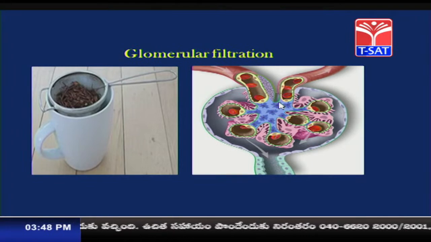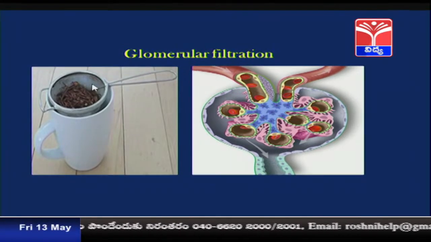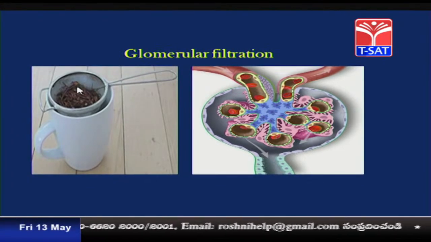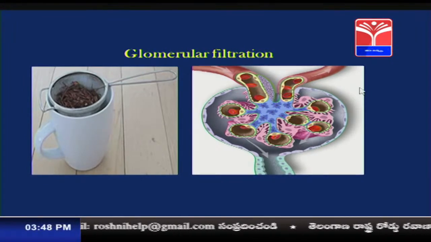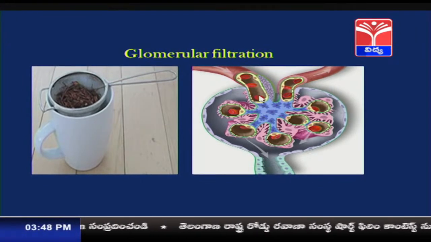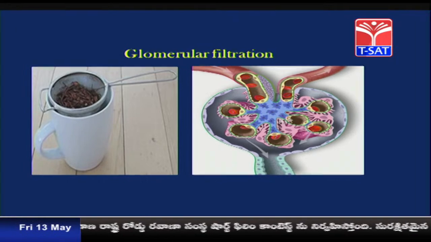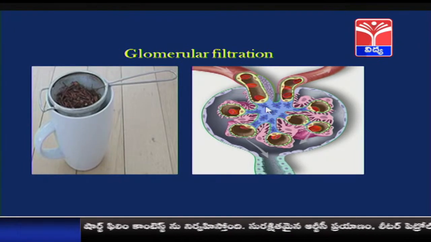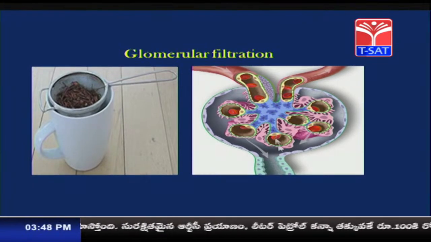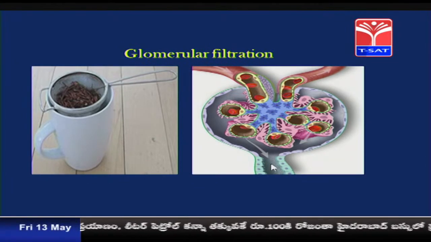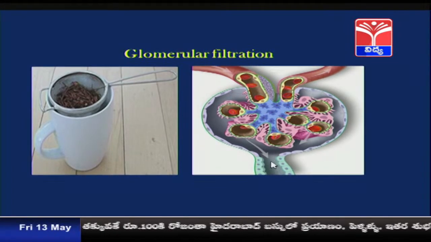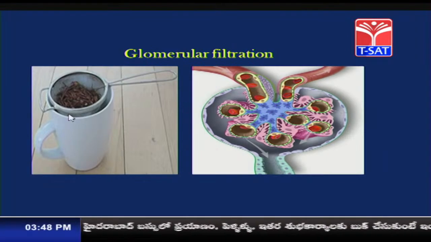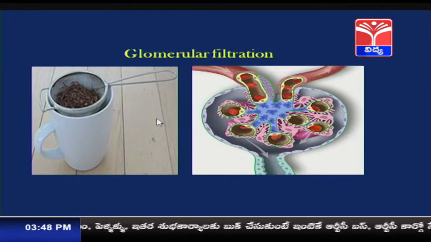In our kitchen, there is a filter like this to filter the tea dust particles. Similarly, the same procedure is seen here. So, because of this blood pressure, the particles are subjected to filtration and that filtrate is collected here, which is called primary urine. So, you can compare these two processes with one another.